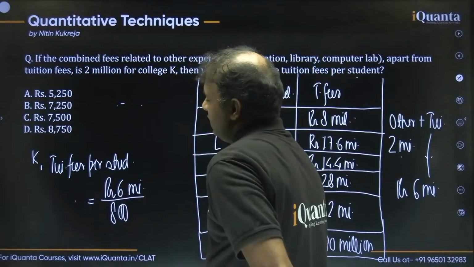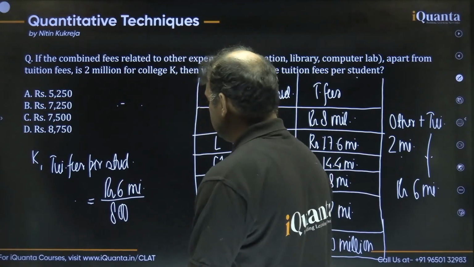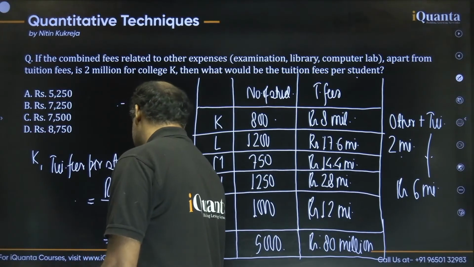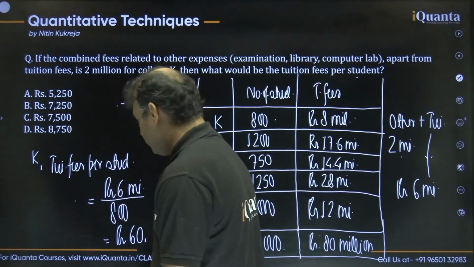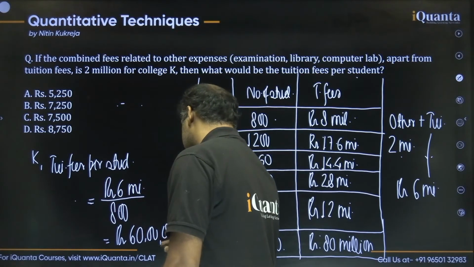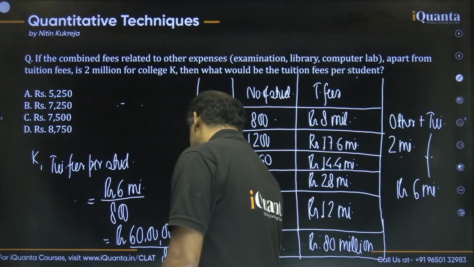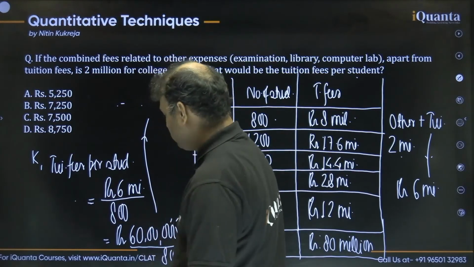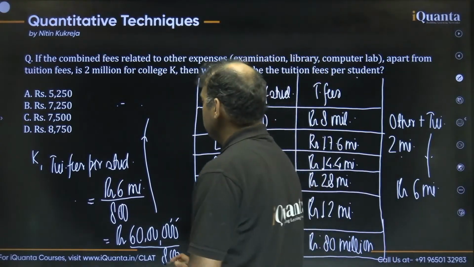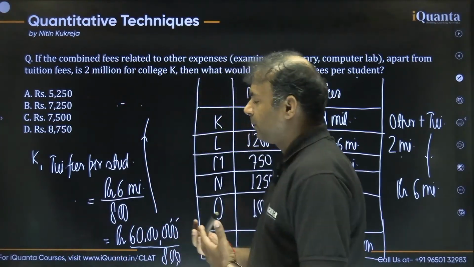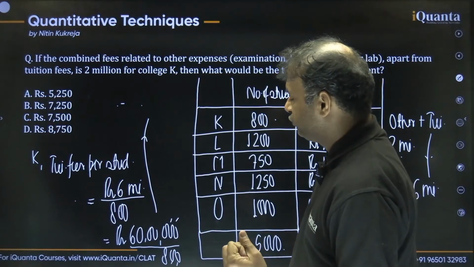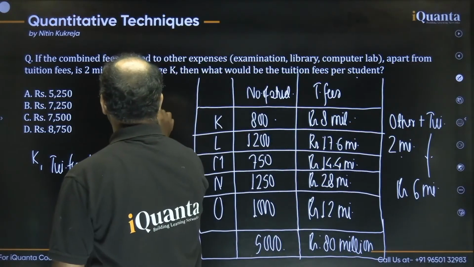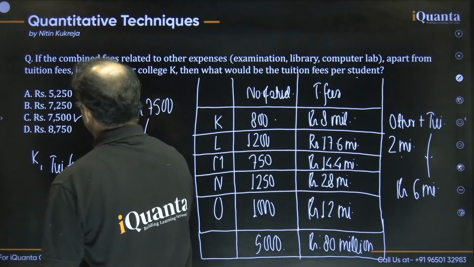How can we do that, guys? 1 million we know is 10 lakhs. So 6 million should be 60 lakhs in the end. 60 lakhs means 6 followed by 6 zeros, divided by 800. So 2 zeros cancel out, and then we have 6 followed by 4 zeros divided by 8. So 60,000 divided by 8: if you simplify, it should be 30,000 by 4, then 15,000 by 2, and then 7,500. So yes, the answer has to be 7,500 for question number 1, right?